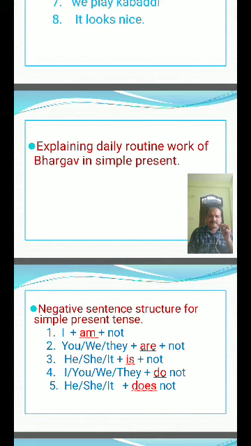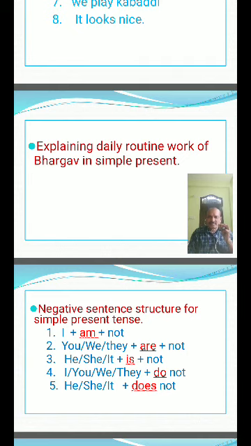Okay, that is simple present tense. I take breakfast at 7:45 a.m. I take, you take, they take, we take. He takes, she takes, it takes. This is simple present tense. It is daily routine work.